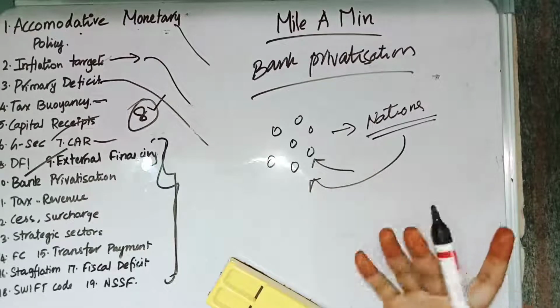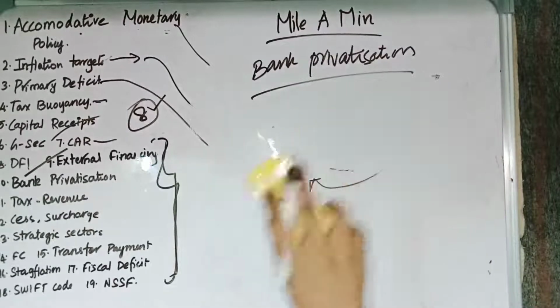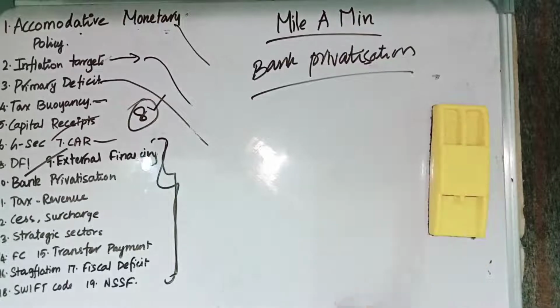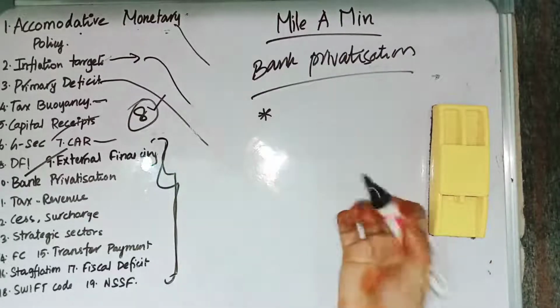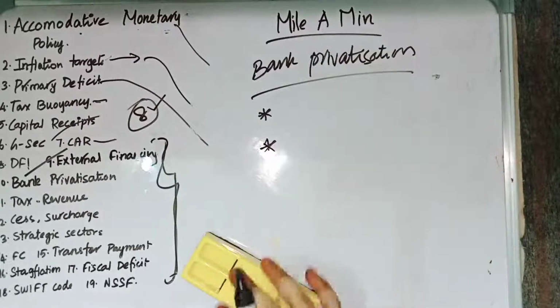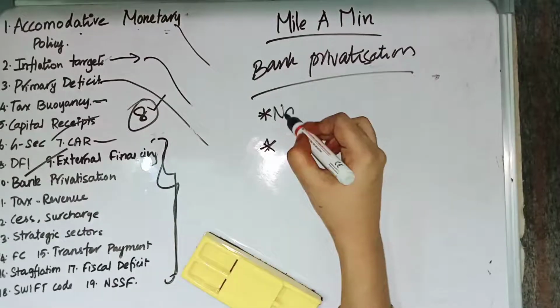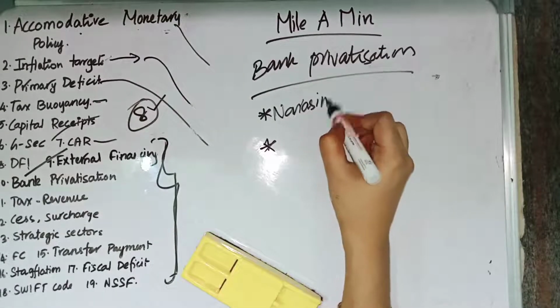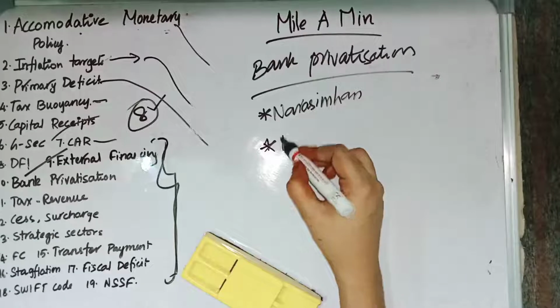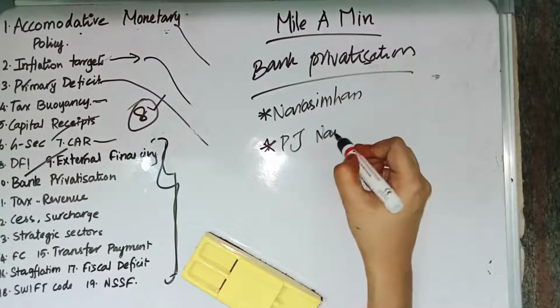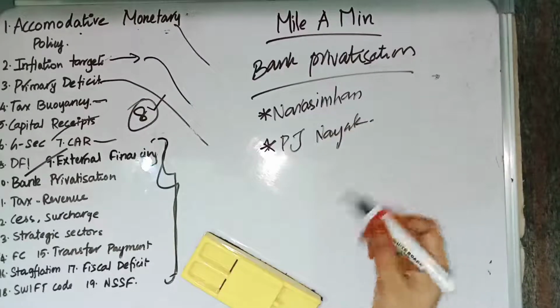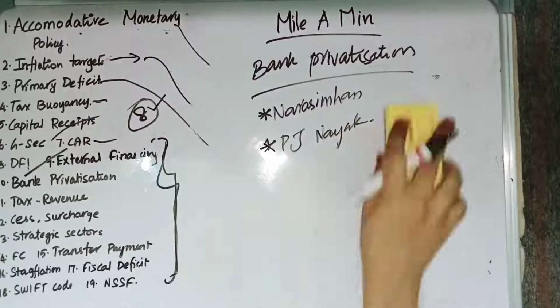That is privatization. There are two committees which recommended bank privatization. So we are going to see the committees which recommended bank privatization. There are two most important committees. One is the Narasimhan Committee, which recommended bank privatization, and we have the PJ Nayak Committee. The PJ Nayak Committee also recommended bank privatization. So these two committees recommended bank privatization.